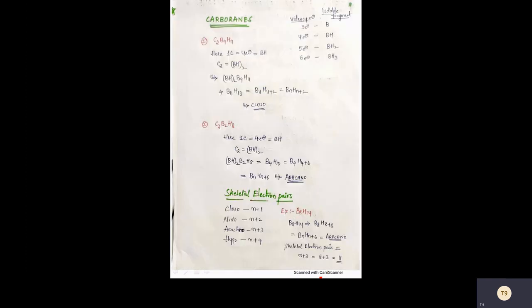And next, for classifying the carboranes, you should know the valence electrons and their isolobal fragment. For 3 electrons, the isolobal fragment is boron, which contains 3 valence electrons. Next, 4 electrons is equal to the isolobal fragment BH, 5 electrons is equal to BH2, and 6 electrons is equal to BH3.